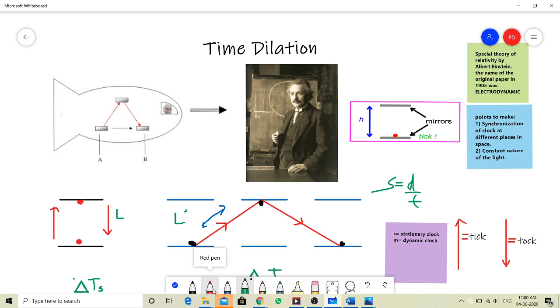So what does it mean? It means that if you are in a train, this is a very daily life example, the table and the person sitting in front of you or beside you are at rest. Why are they at rest? Because they are moving at the same speed as the train.